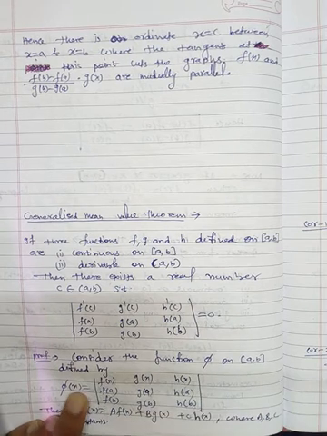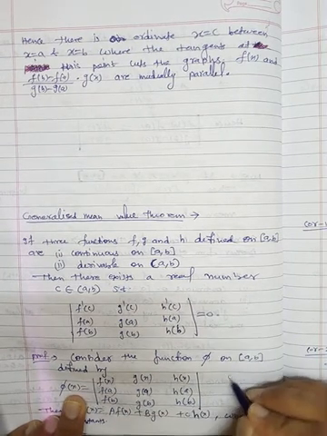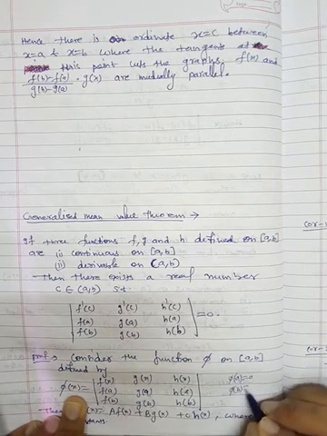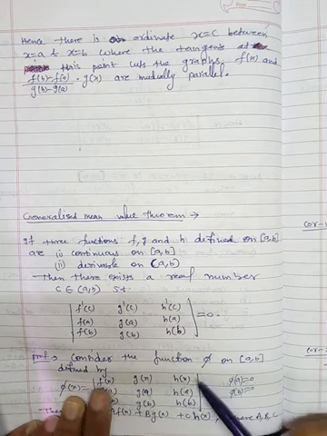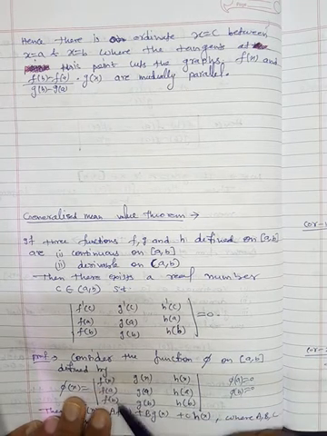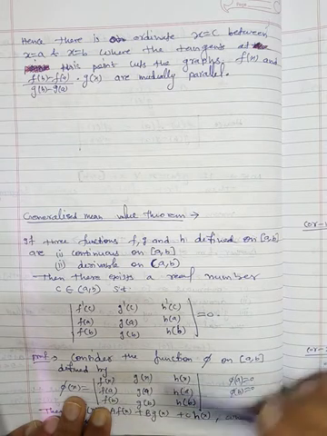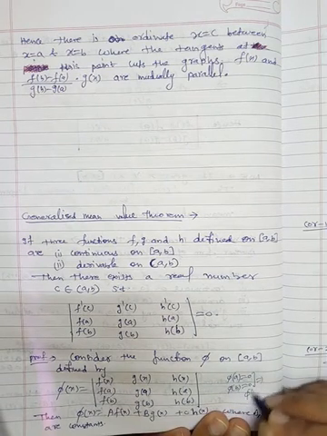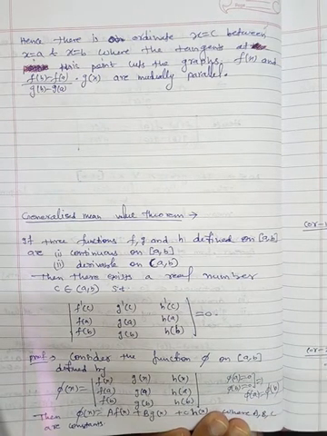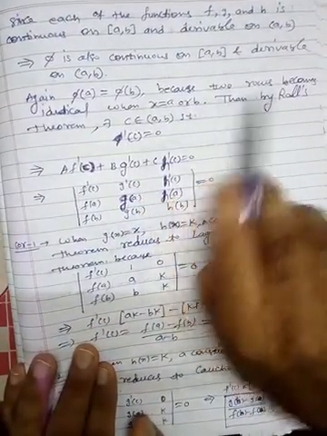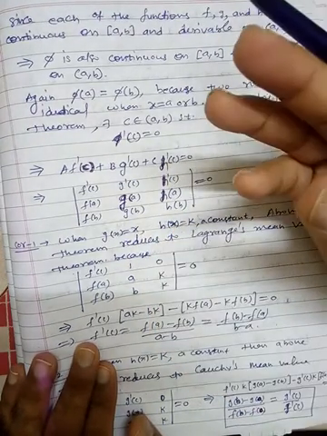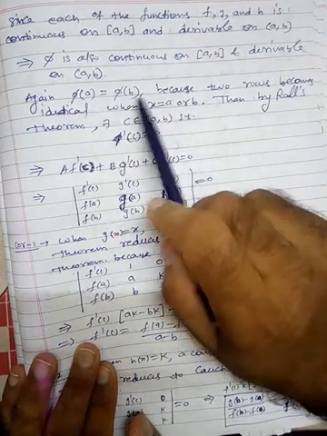Similarly when you calculate phi of b, then what will you have? So here we can say that phi of a will be 0, phi of b will be 0. If we put b, what will happen? f(b), g(b), h(b), and f(b), g(b), h(b): the first and third rows are the same, that's why again 0. And since both are 0, we can say that phi of a is equal to phi of b. Fine. So again phi of a is equal to phi of b, because two rows become identical when x equals a or x equals b. So all three properties hold: phi is continuous and derivable, and phi of a equals phi of b.